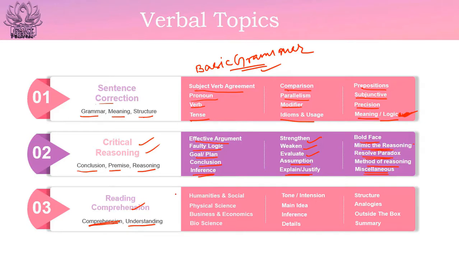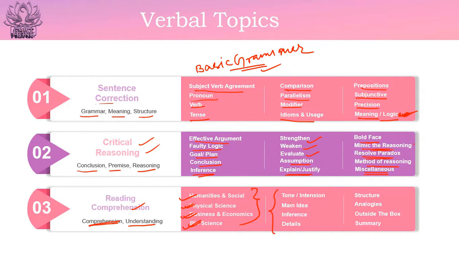Now there would be different types of passages. So the topic of the passage can come from humanities or social science, or it can be from physical science, that is geography or physics or astronomy, etc. Then the passage may be based upon business or economics, or the bio or medical sciences or a research topic. So these are the most commonly asked types of passages.